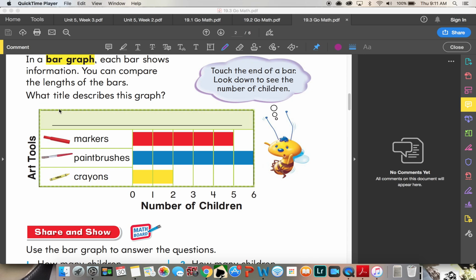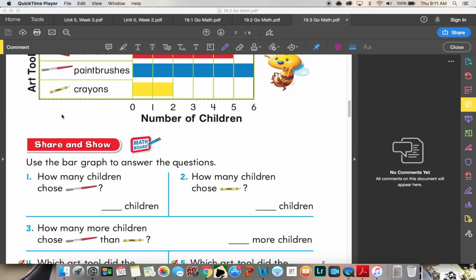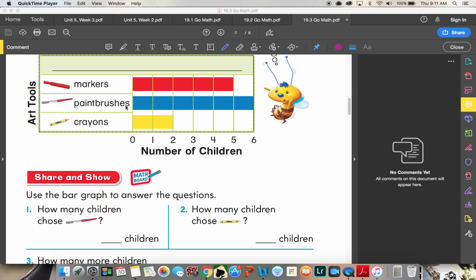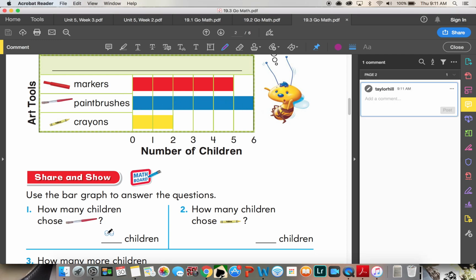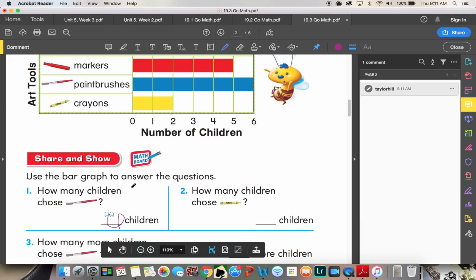How many people prefer paintbrushes? How many people prefer what art materials? Okay. How many children chose paintbrushes? So look at the graph. 1, 2, 3, 4, 5, 6. So 6 children chose paintbrushes. How many children chose crayons? Let's look at the graph. 1, 2. 2 children chose crayons.